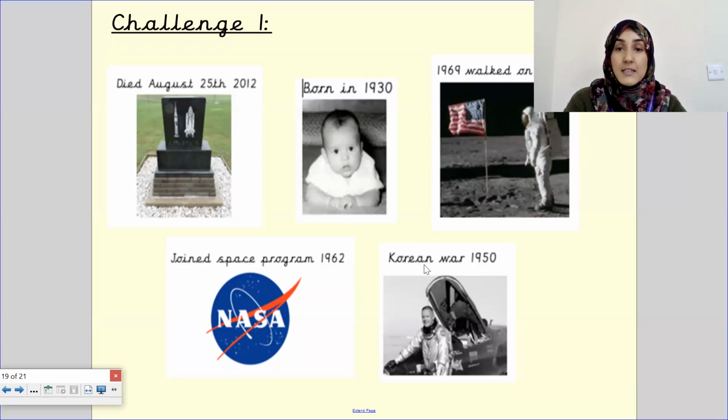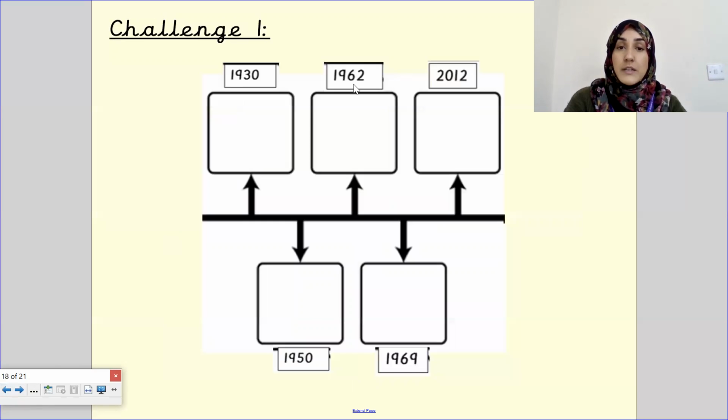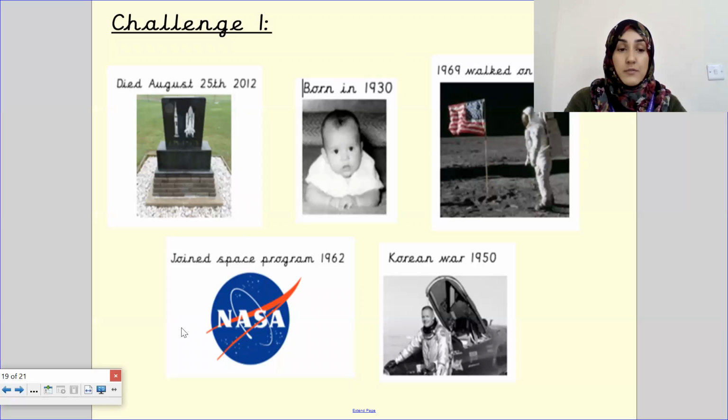Next event, what would the next key event of Neil Armstrong's life be? Well done. In 1962, he joined the space program, the NASA space program. So in 1962, we might draw a picture of NASA's logo. Next key event, so I've crossed that one out. Let me get my pen out. So I've done this one, done that one, done this one.